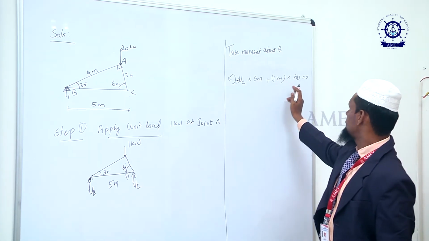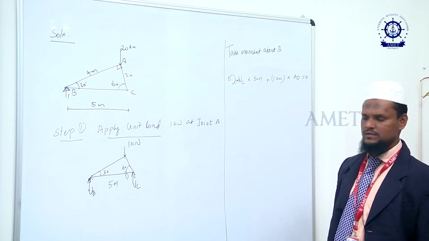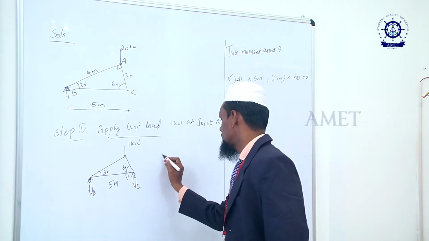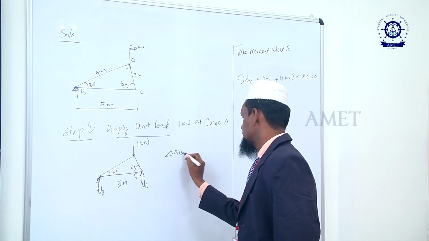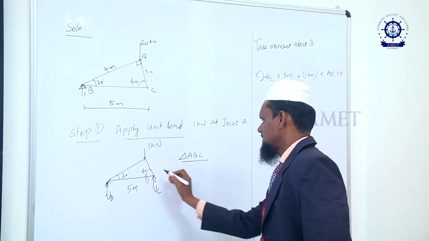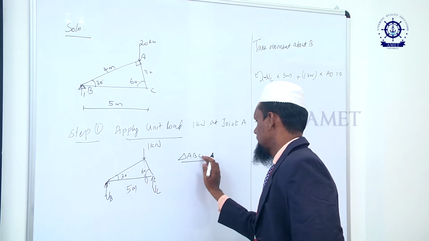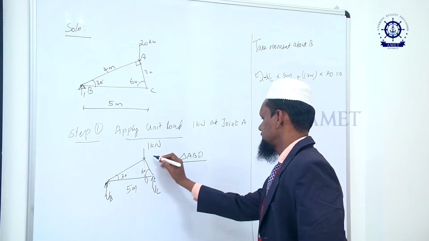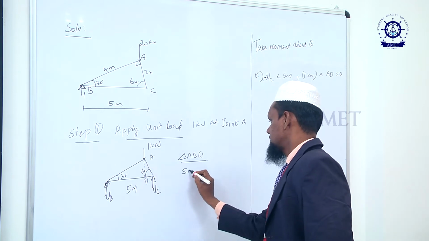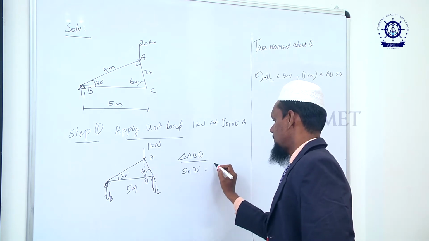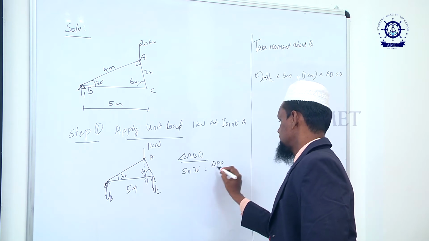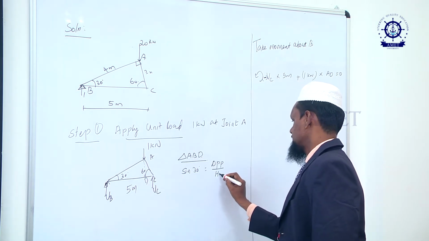But we don't know the distance AD. So, by using triangle ABD, what is sine 30? Sine 30 is equal to opposite by hypotenuse.